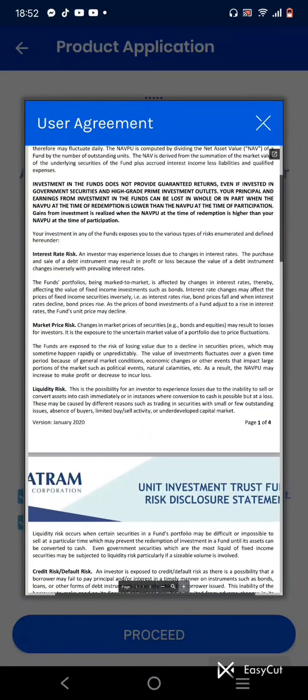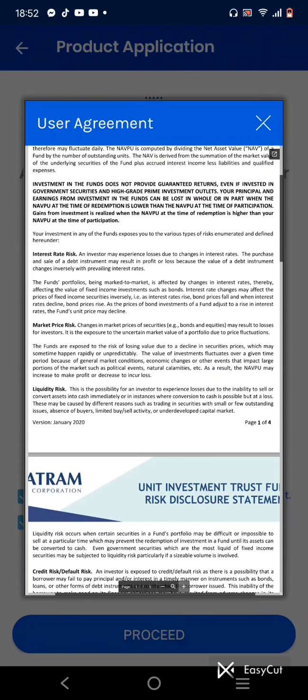Interest rate risk. An investor may experience losses due to changes in interest rates. The purchase and sale of debt instruments may result in profit or loss because the value of that instrument changes inversely to prevailing interest rates. So there are changes of interest rates. The bond portfolio being marked to market is affected by changes in interest rates, affecting the value of fixed income investments such as bonds.